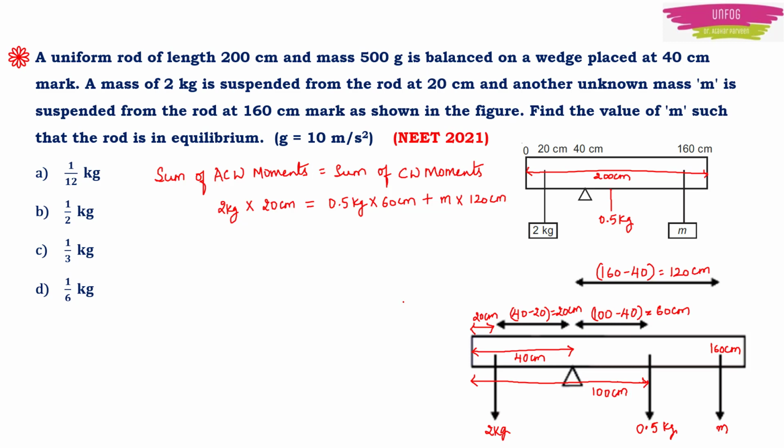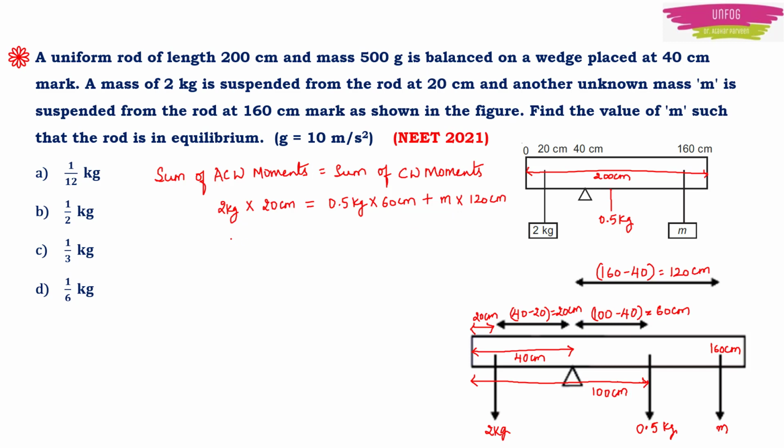Actually here gravity also comes into picture, but I am not including it here because anyhow gravity will act on both sides, the anti-clockwise side and the clockwise side. Anyhow that g is going to cancel. That's why I am not including it here. If you want to include it, we will write it along with the masses here. We will write 2 kg into g, and here 0.5 kg into g, and here the unknown mass into g. Then we take g common in the right hand side. We cancel it with the left hand side g.